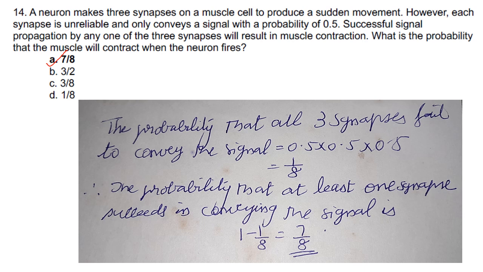So first you have to calculate the probability that all three synapses fail to convey the signal, which is 0.5 into 0.5 into 0.5, that is 1 by 8. Therefore, the probability that at least one synapse succeeds in conveying the signal is 1 minus 1 by 8, that is 7 by 8. So when the neuron fires, the probability that the muscle will contract is 7 by 8. So that here is option A.